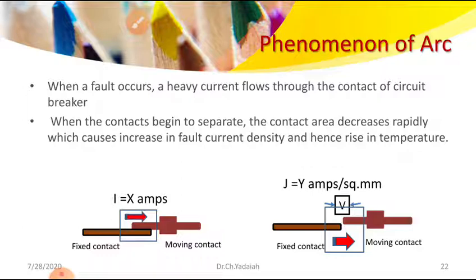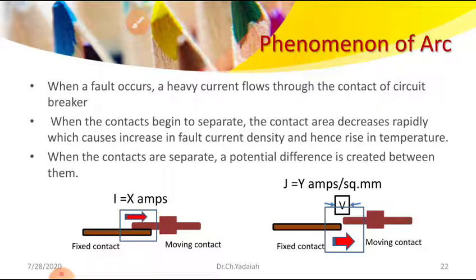They forcefully become charged particles, positive ions and negative ions. Positive ions and negative ions are charged particles, through which the electrons will try to flow. So that is the phenomenon here. Now what is happening? Once it is opened, the voltage is present between the two contacts, because the air gap is very, very low.